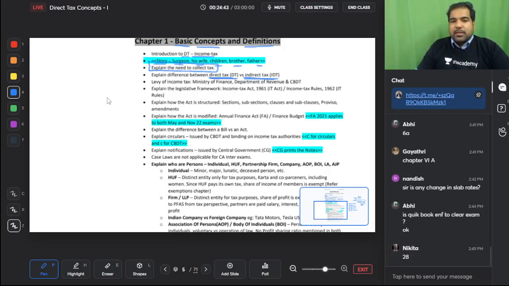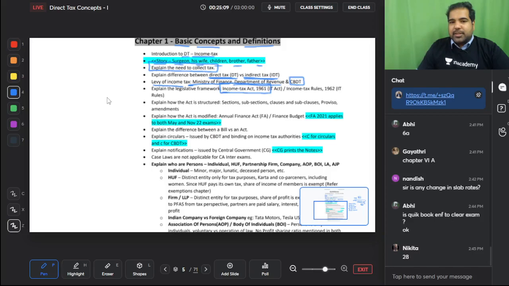Levy of income tax. Who levies income tax? Not important, but you should know there is a Ministry of Finance, Nirmala Sitharaman. Department of Revenue, they collect this free money called tax, and there is Central Board of Direct Taxes, which is basically the boss of all the income tax officers. There is an Income Tax Act. This is how it is written, guys, in the exam. This is exactly how you'll write the Income Tax Act.